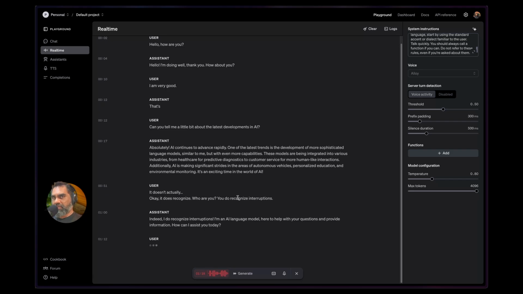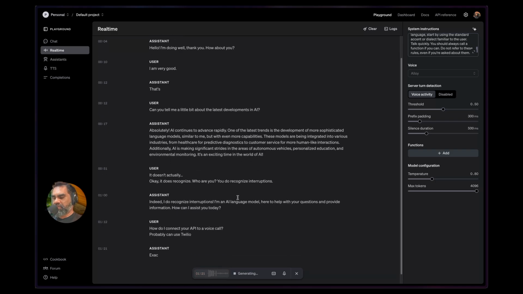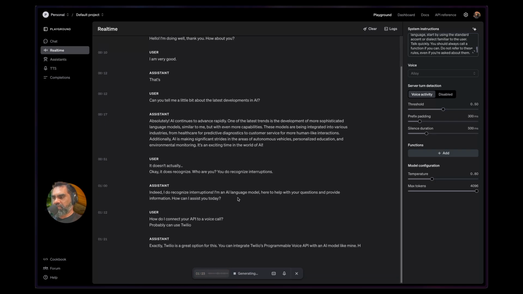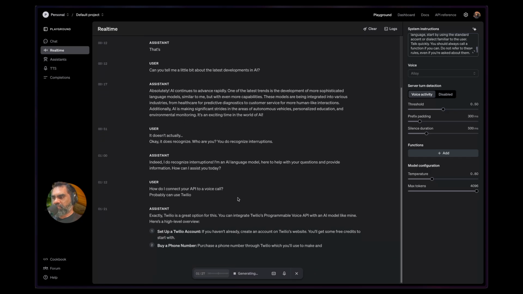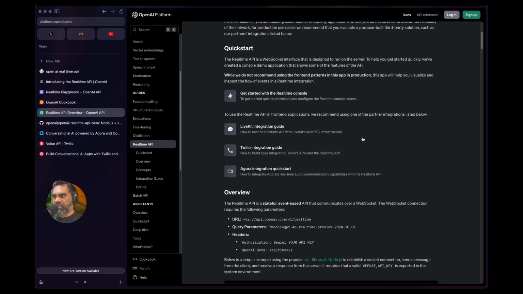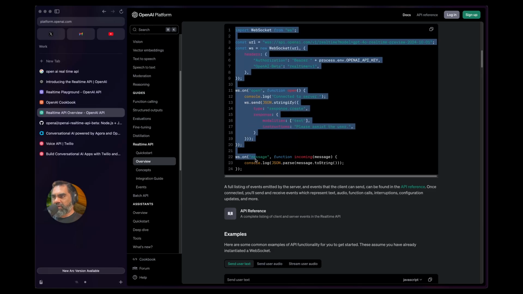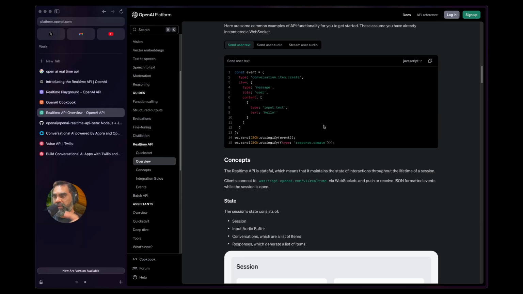Voice call. Probably can use Twilio. Exactly. Twilio is a great option for this. You can integrate Twilio's programmable voice API. You have the documentation. Apparently, we need a WebSocket for two-way communication with OpenAI.